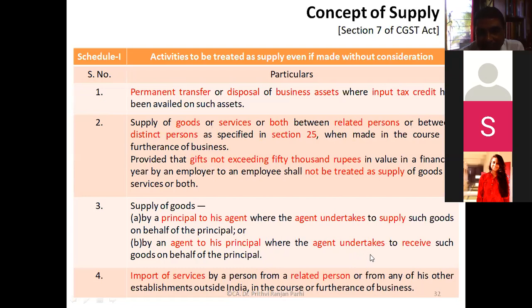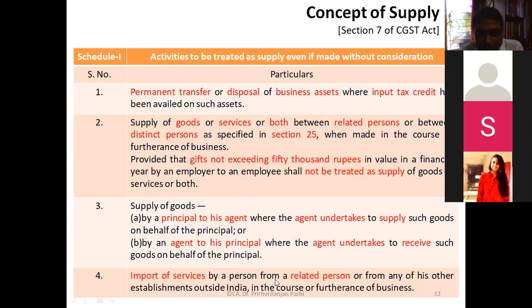Agent has given an undertaking that he will be receiving goods on behalf of the principal, and because of that, the agent is supplying to the principal. Agent has received and is supplying. All these cases we treat as supply, even if it is made without consideration.